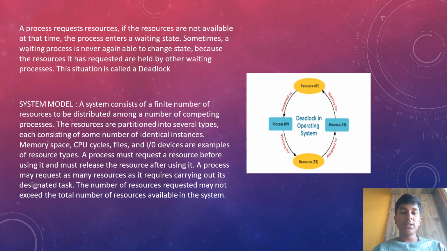System model. A system consists of a finite number of resources to be distributed among a number of competing processes. The resources are partitioned into several types, each consisting of some number of identical instances. Memory space, CPU cycles, files and input-output devices are examples of resource types. A process must request a resource before using it and must release the resource after using it. A process may request as many resources as it requires to carry out its designated task. The number of resources requested may not exceed the total number of resources available in the system.